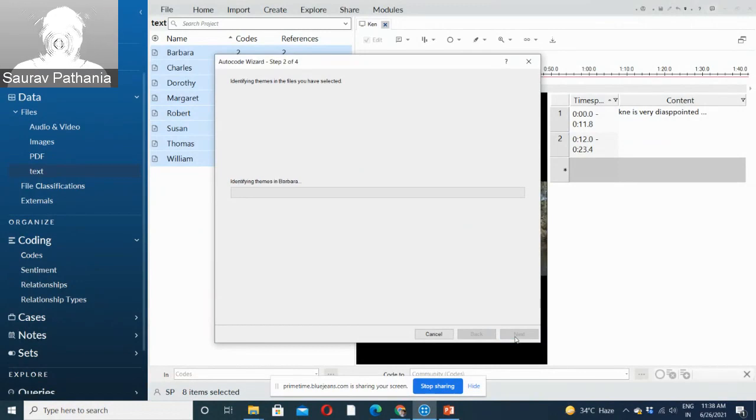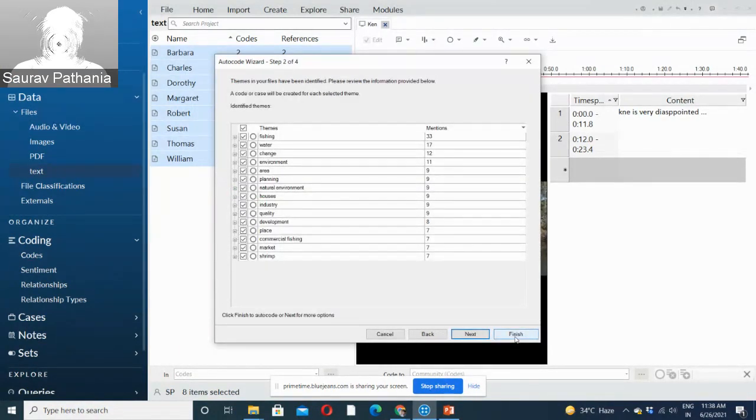So this is all based on the word frequency. It has a certain algorithm which works behind it. It sees the words, same meaning words, it gets clubbed together and puts into certain themes. So as I said, this was regarding coastal area, environmental changes, and infrastructure development. So these are the themes it has identified, right?